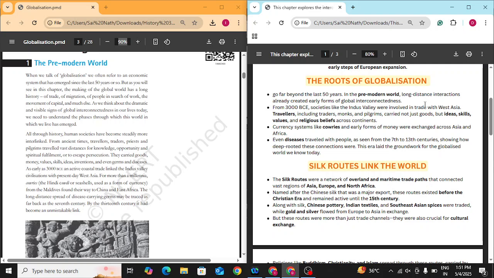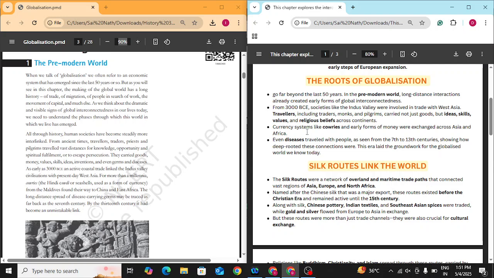From as far back as 3000 BC, societies like the Indus Valley in India were involved in trade with West Asia. Travelers, including traders, monks, and pilgrims, carried not just goods, but ideas, skills, values, philosophies, and religious beliefs across continents.